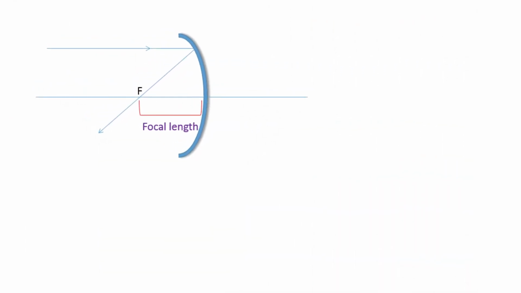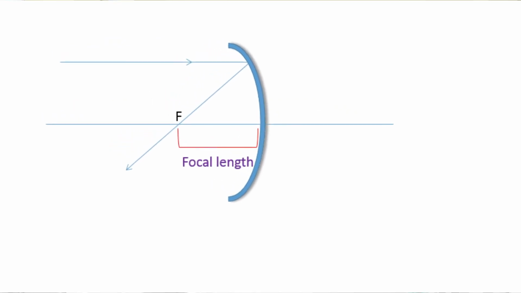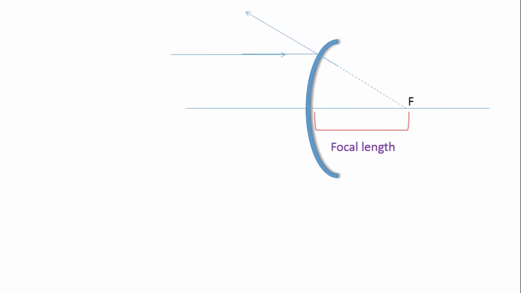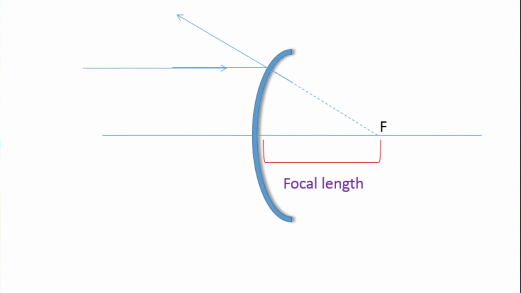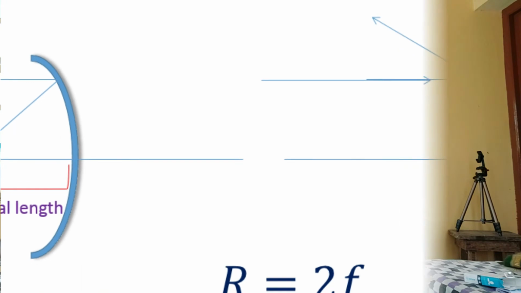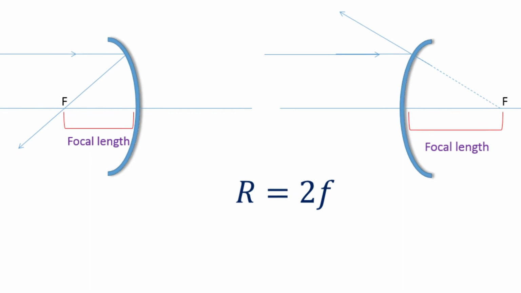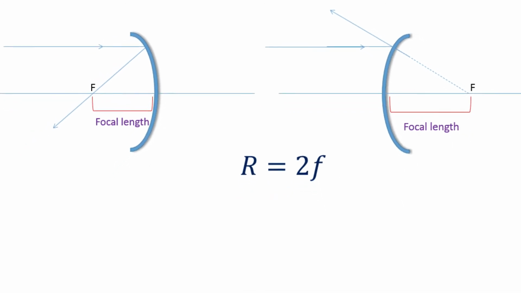Talking about focus, the focus of a concave mirror is a point on the principal axis through which a light ray initially parallel to the principal axis passes after reflection. In the case of a convex mirror, the focus is a point on the principal axis from which a light ray initially parallel to the principal axis appears to diverge. There is a relationship between radius of curvature and focal length. Focal length is the distance between the pole and the focus, and the radius of curvature is twice the focal length.